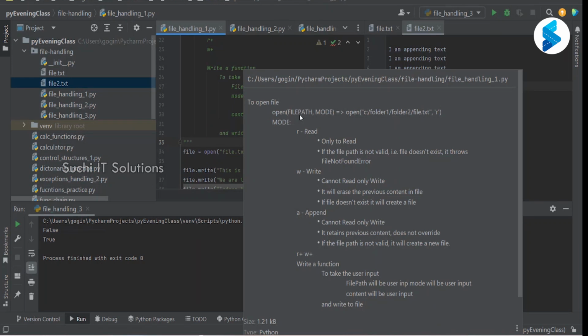Everybody has done almost the same way. So you're taking... so for write also, you're just writing the same text. I told you everything has to be taken as user input. Right, so everybody has done the same approach. Why didn't you guys try that? I mean, in write also you have not taken the user input.